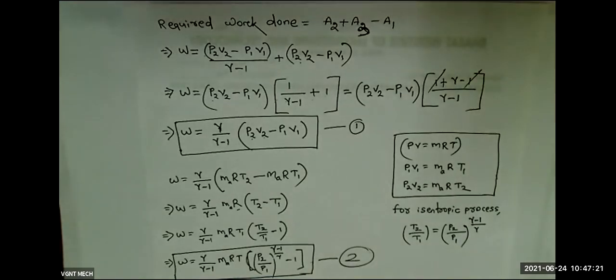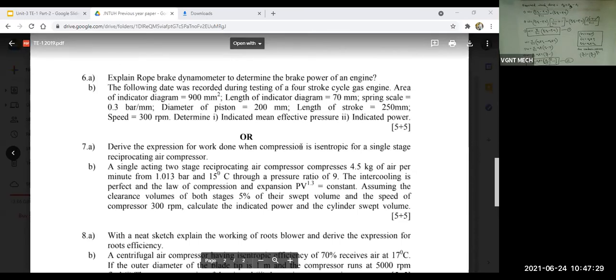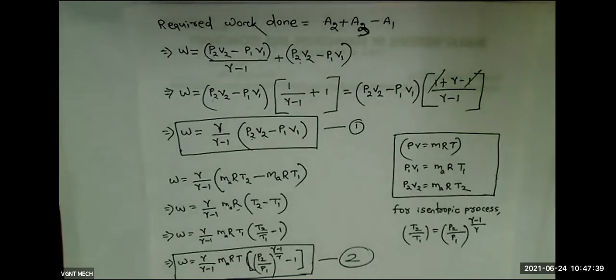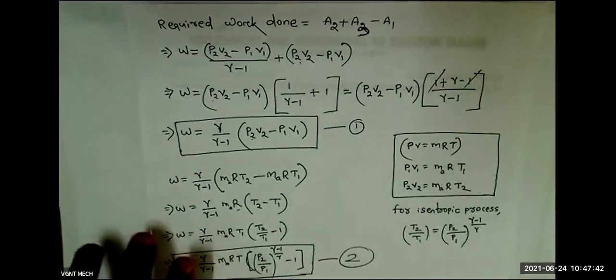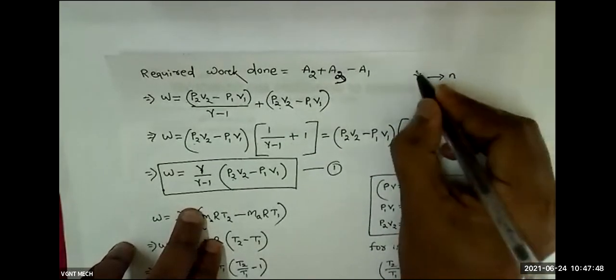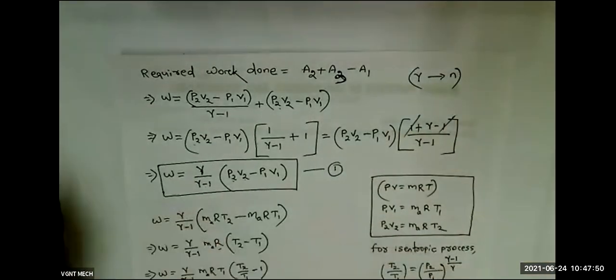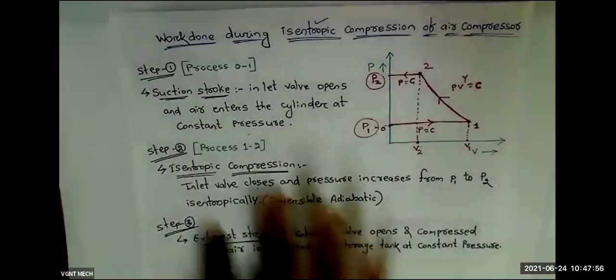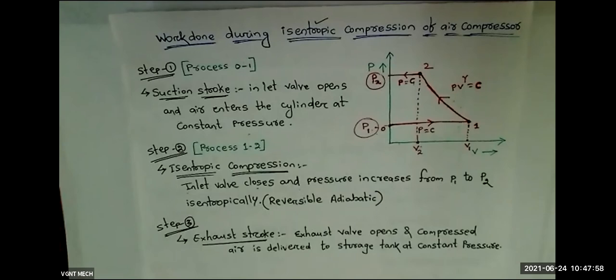If in the same question they modify and ask when the compression is polytropic, in place of the word isentropic, they will write when the compression is polytropic process. Okay, if they ask you to do the derivation for polytropic, wherever you have written gamma, just replace gamma with small n. The diagram, theory, everything will remain same. Whatever theory, whatever diagram I have done, everything will remain same.